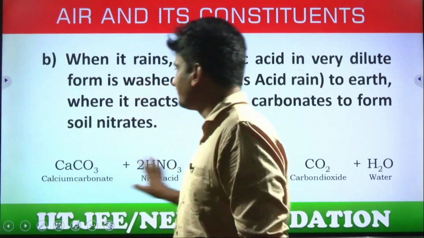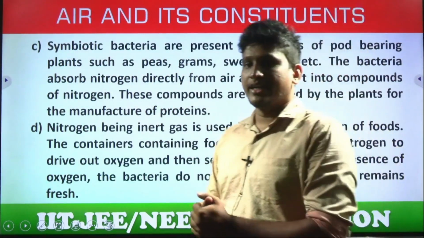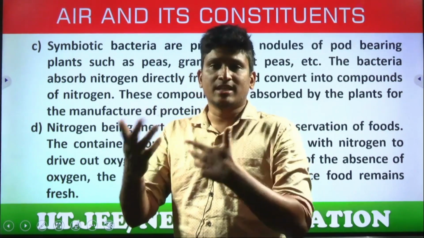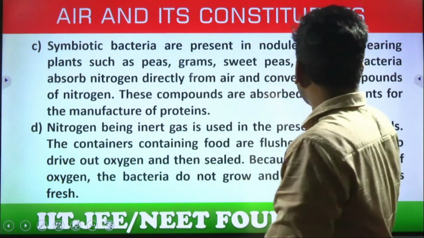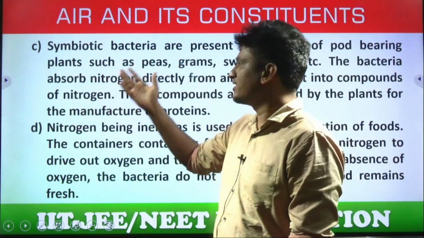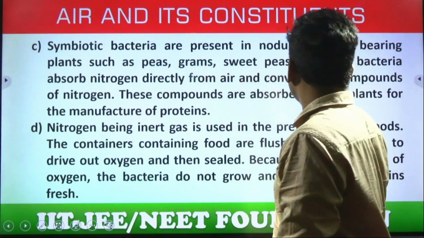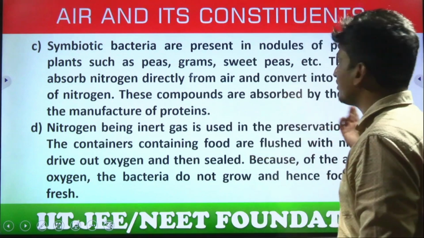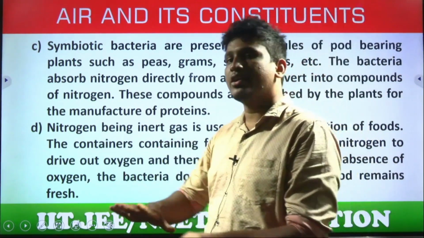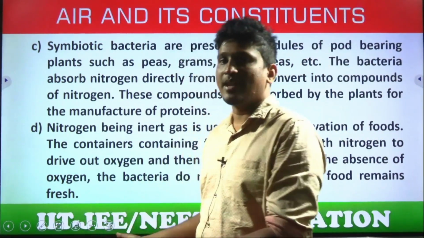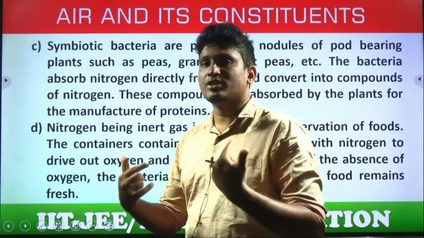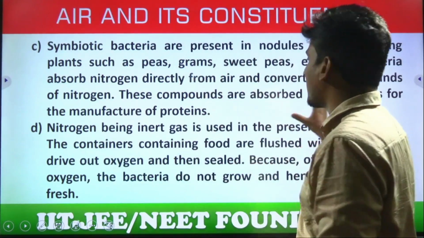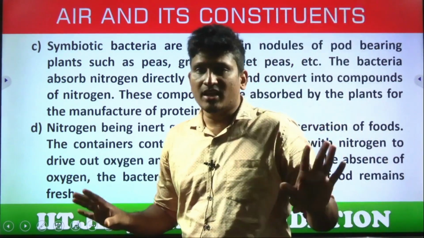So next, students, symbiotic bacteria. Symbiotic bacteria means bacteria which are in a relationship with the plants, helping in both ways. They are present in the nodules of pod bearing plants. Pod bearing plants means chickpeas, in general peas, grams, sweet peas, etc. The bacteria absorb nitrogen directly from the air and convert it into compounds of nitrogen. So like I said, not everything happens by the same process. Some types of plants have this mechanism where they can absorb nitrogen directly from the air by using this bacteria. So these compounds are absorbed by the plants for the manufacture of proteins. Ultimately, what is the main purpose?